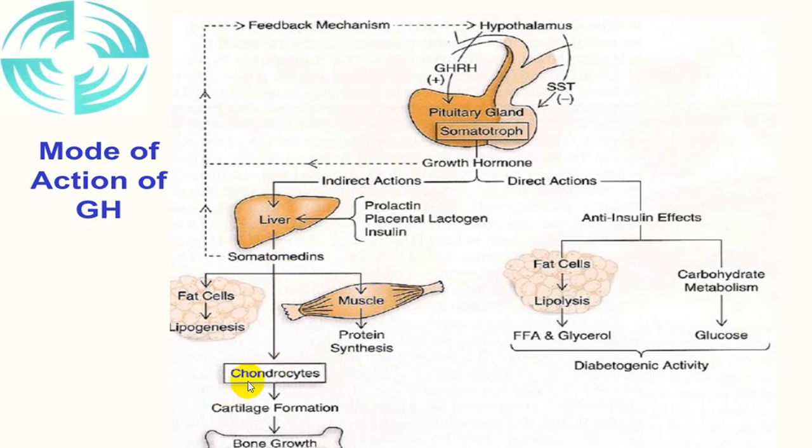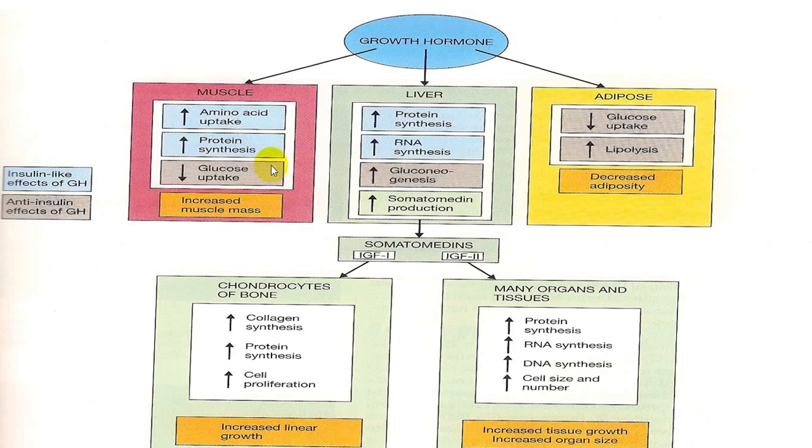It also acts on the bone, increases the number of chondrocytes. By increasing the chondrocytes, it increases cartilage formation, and by increasing cartilage formation, it increases the length of the bone, and also it increases the mineralization of the bone, so the strength of the bone is also increased. And this is the entire action of growth hormone. Plus it has action on the pancreas, also on immune mechanisms, so it has action on the lymphocytes. So this is the action on muscle, liver and adipose tissue, plus many organs and tissues.